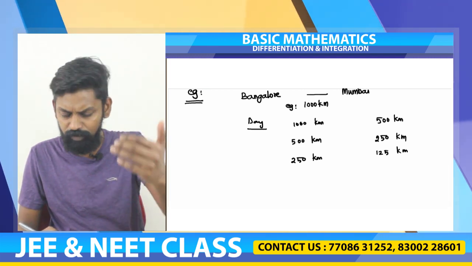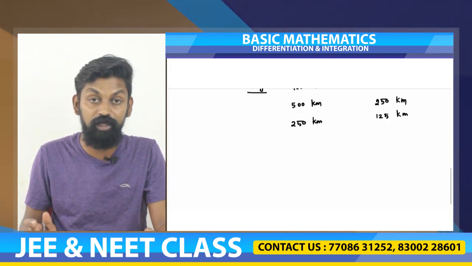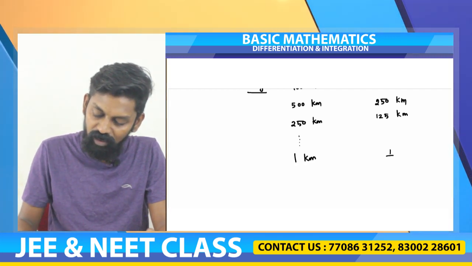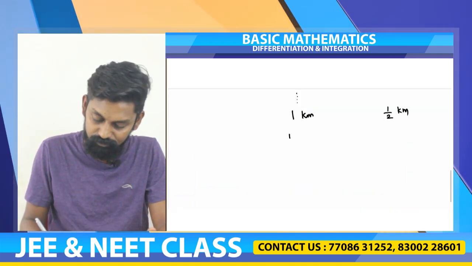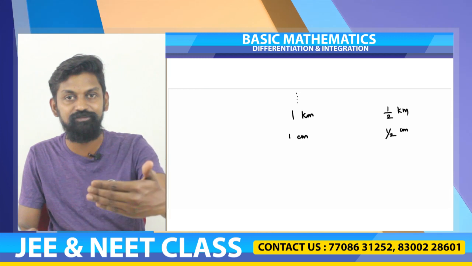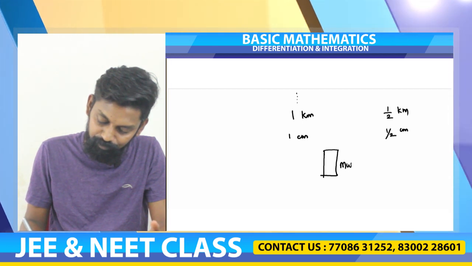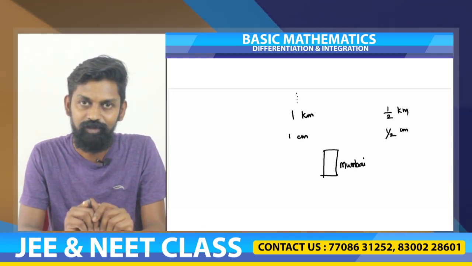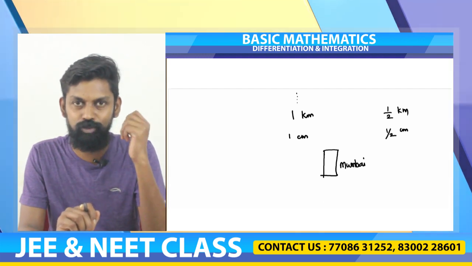After a few days, assume only 1 kilometer is left. If only 1 kilometer is left, you will travel only half a kilometer that day. After a few months, if only 1 centimeter is left, then you will travel only half a centimeter. So if you continue to travel like this for so many years, there is a mark called Mumbai. Imagine how close you are to Mumbai, but you will never reach Mumbai. If you travel continuously like this for a few years, you will be very, very close to Mumbai.